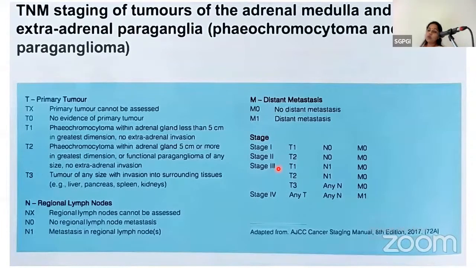T1, pheochromocytoma, less than 5 centimeter in greatest dimension, no extra-adrenal invasion. T2, pheochromocytoma, 5 centimeter or more in greatest dimension, or functional paraganglioma, with no extra-adrenal invasion. And T3, tumor of any size with invasion into the surrounding tissue.